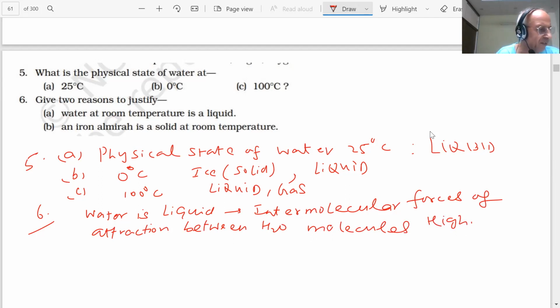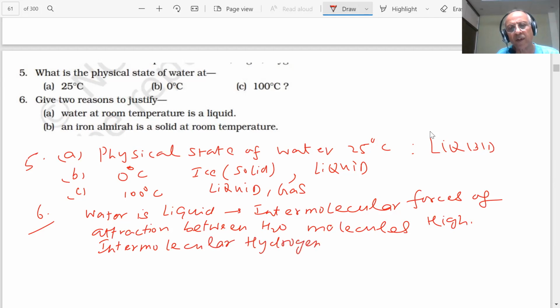What we call this, student? This is called intermolecular hydrogen bonding, which is existing between these water molecules. If you have this H2O, student, you have another H2O, you have another H2O. What is happening? There is an intermolecular force of attraction, which we are saying is intermolecular hydrogen bonding.